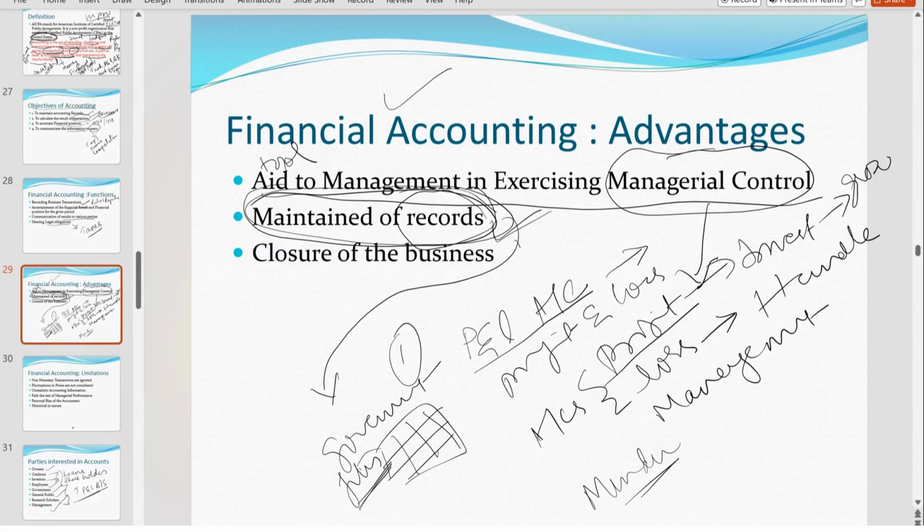Okay. And the last one is closure of the business. Suppose you want to sell the business. Now I am running a business. For example, if I am running a computer business and I'm getting losses. How did I come to know that I'm getting losses? Because I'm preparing accounts, and the accounts showed that my profit and loss account is running in loss. I tried to handle the loss, but I am unable to handle it. So finally I have decided to sell the business.